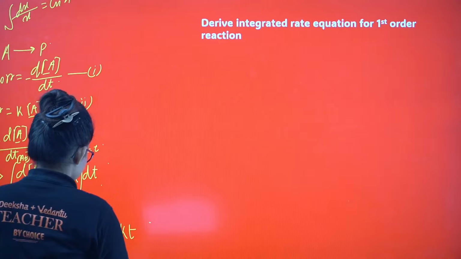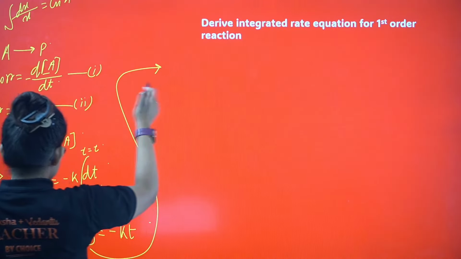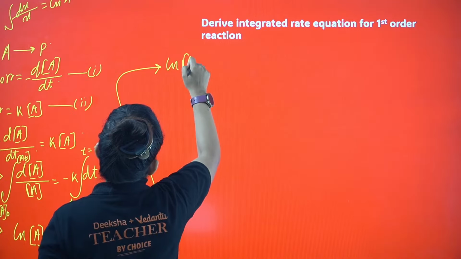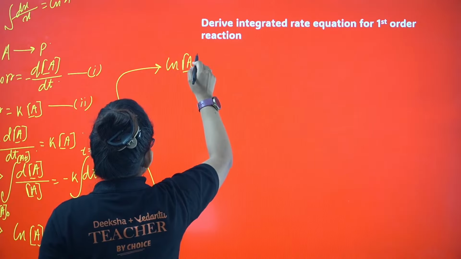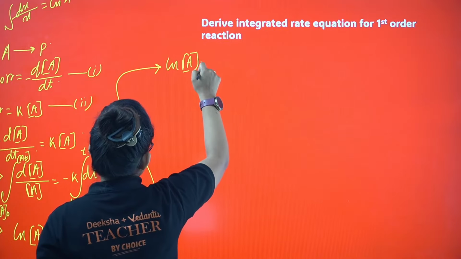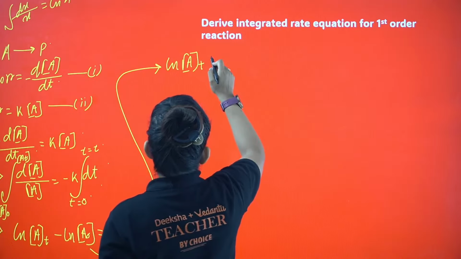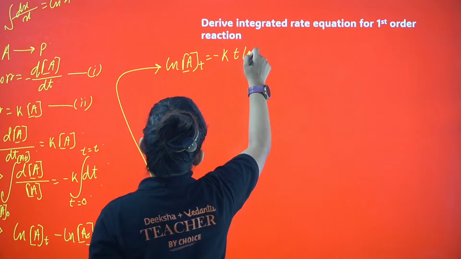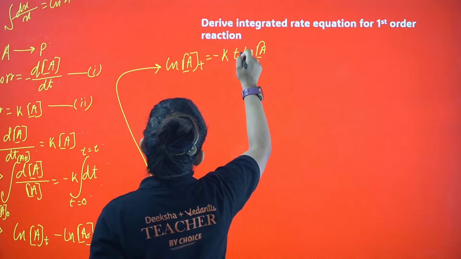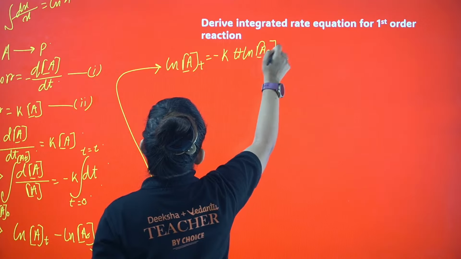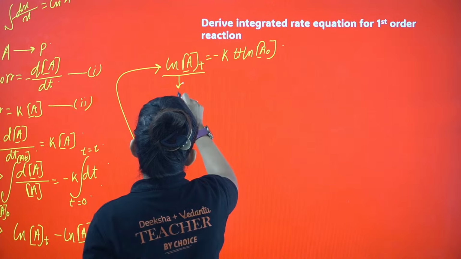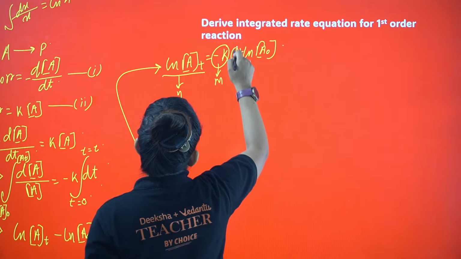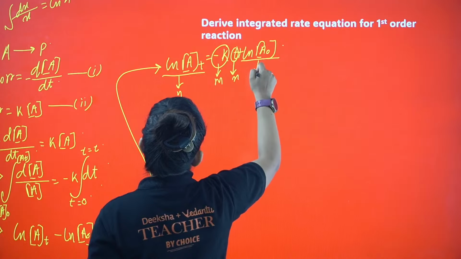Let me show you. For this equation, if I rearrange a little bit, it will give me, okay Gia, please be conscious, here I am going to do the same thing. ln of At is basically equals to minus k into t plus ln of A0, right? So again you can see, this is your y, minus k is your m, t is your x, and this is your c.